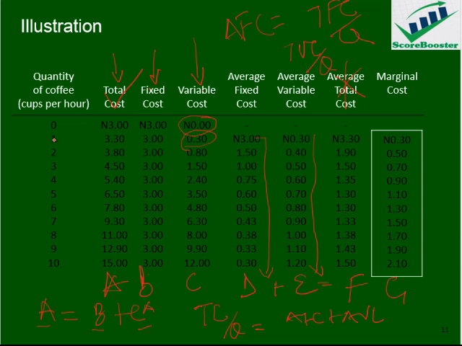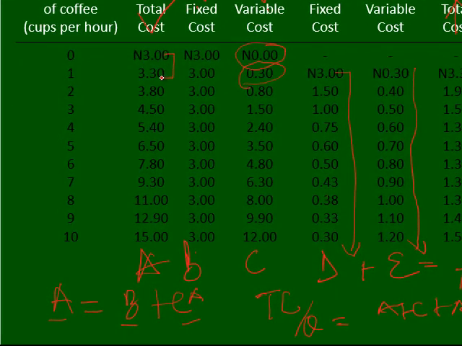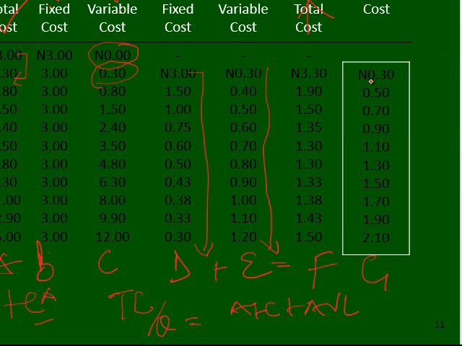So here the first one is empty. Then when you move from 3 to 3.3 total cost, our output moves from 0 to 1. Then the increment here is 30 kobo, so our marginal cost is 30 kobo. Like that. So this is just to recap what we have done previously.